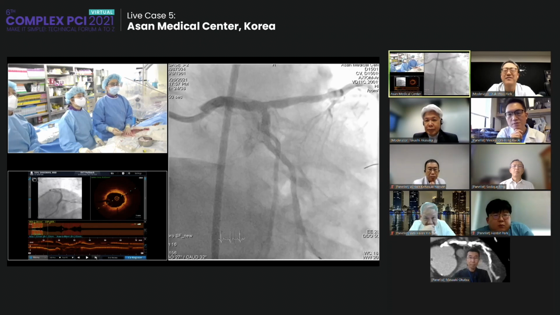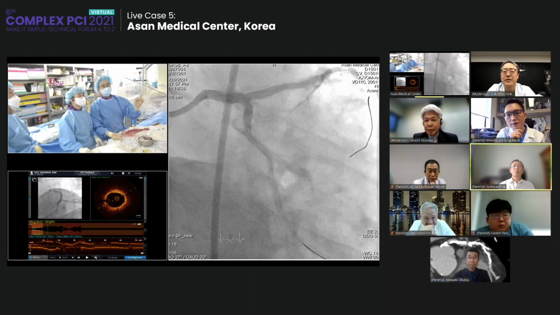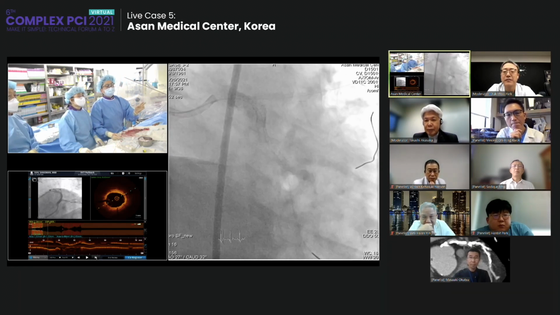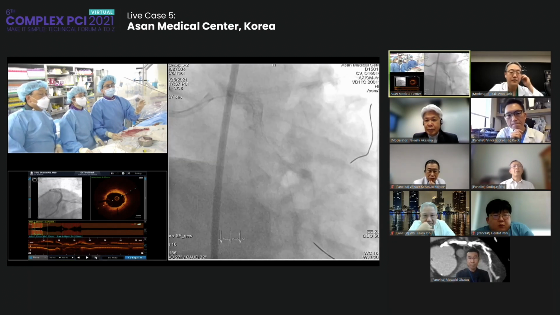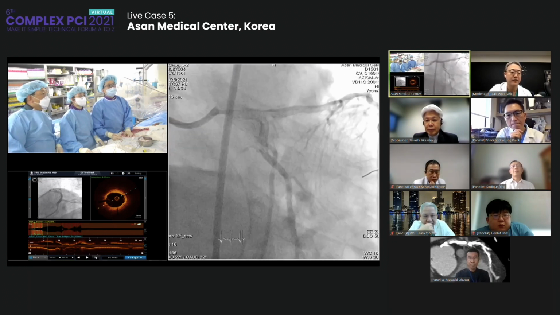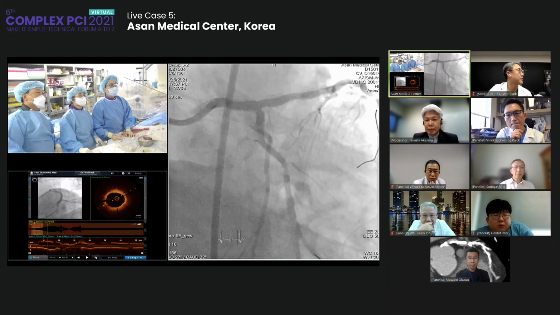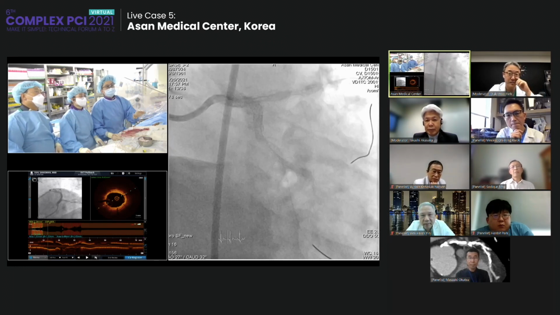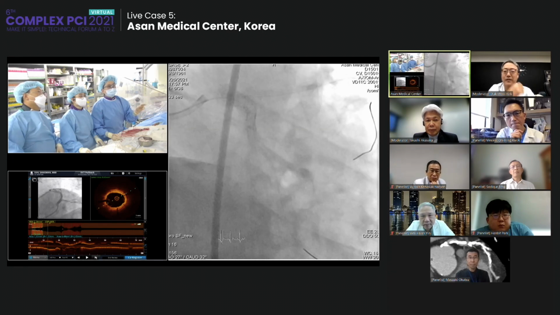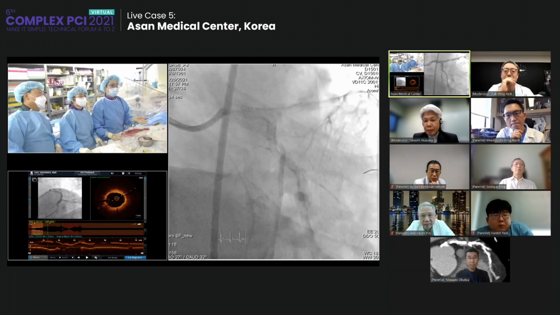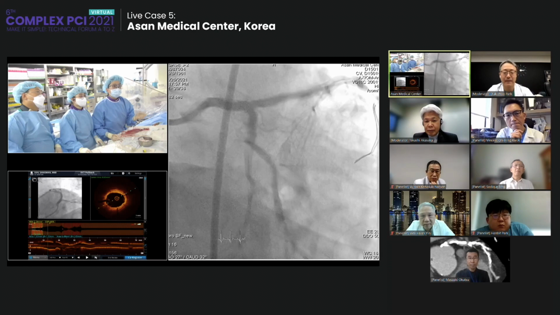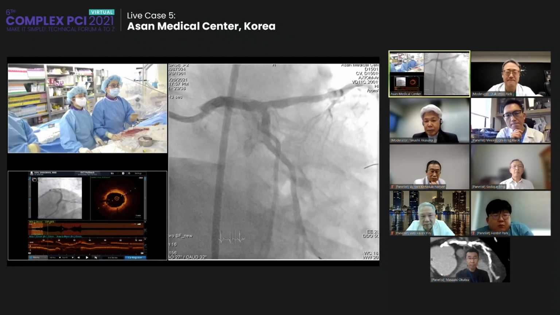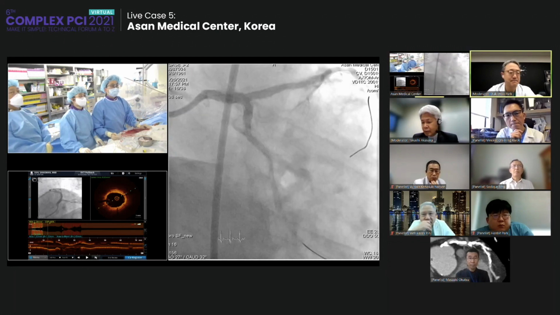I'm so sorry, but because the patient has left main disease, I did not want to obstruct the left main with the guiding catheter, for patient safety. So that's why I used the guiding catheter with a side door. In usual PCI, not left main, just LAD or circumflex, I use the guiding catheter with the outside hole for the OCT image, good OCT evaluation. For left main,